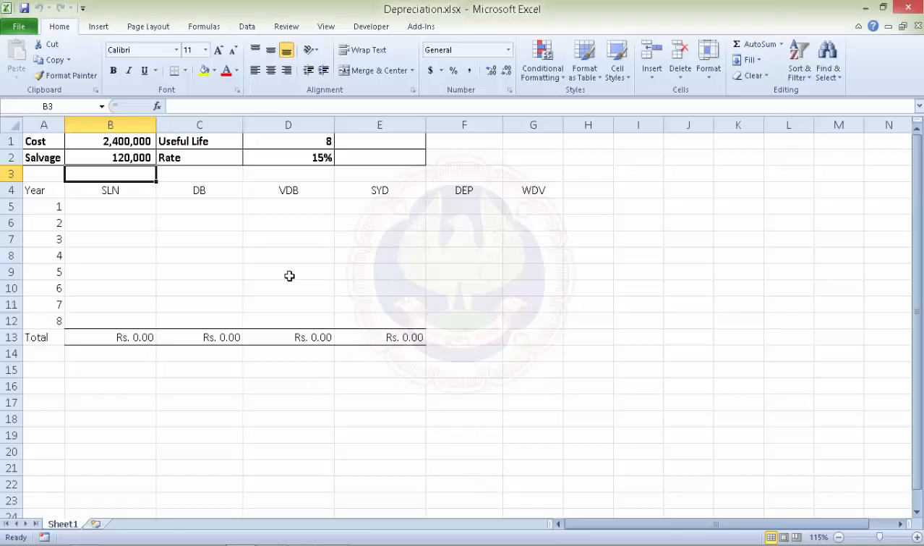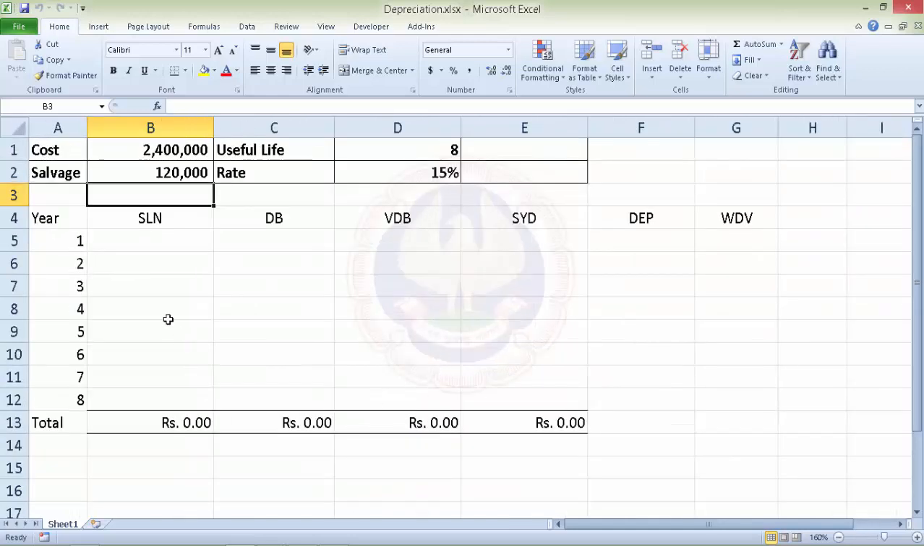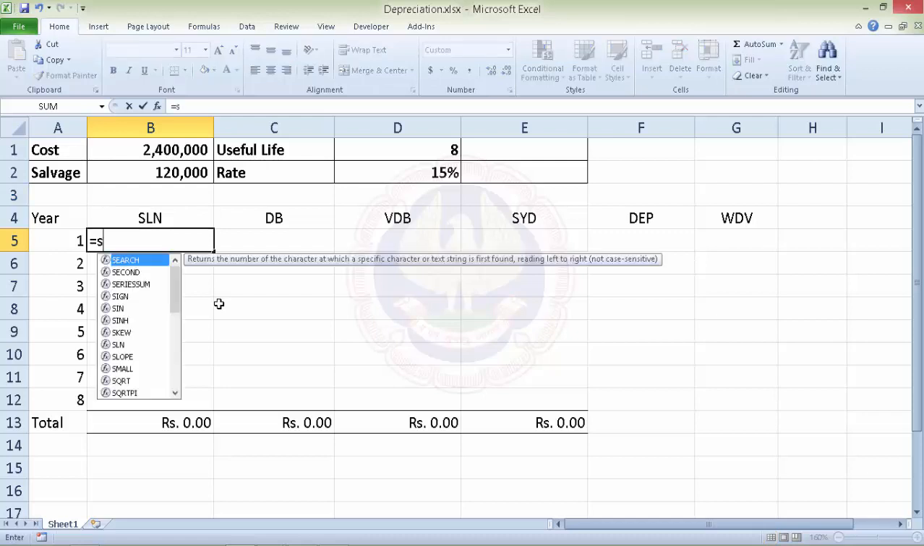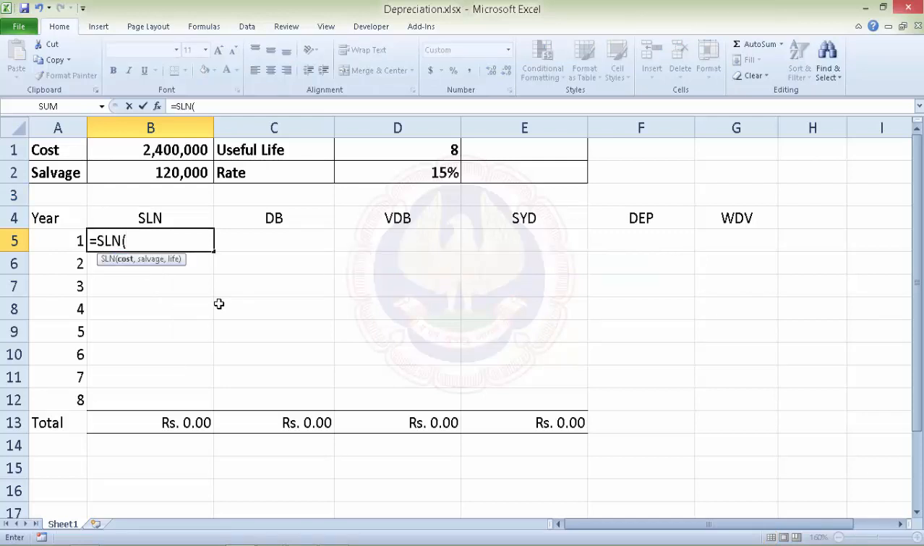Well, let's understand how we can use this function. We have this Excel sheet where the cost of the asset is 2,40,000, the residual value or the salvage is 1,20,000, and the useful life is 8 years. Now we want to calculate depreciation as per the straight line method. So we type equals SLN.